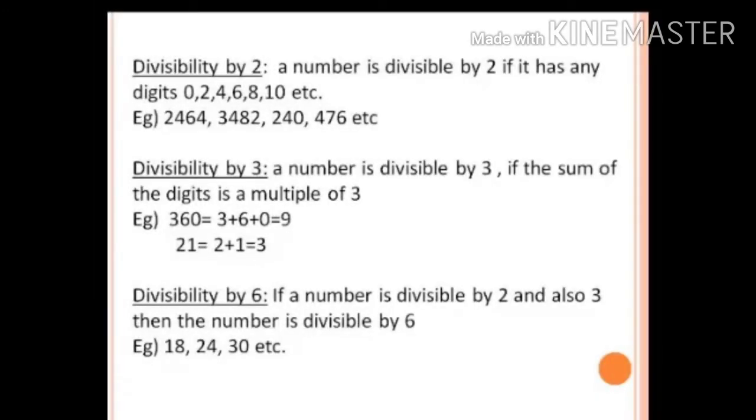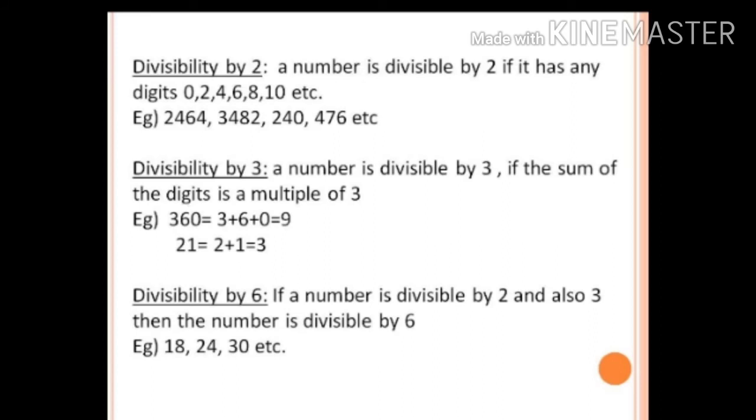Next, divisibility by 2. A number is divisible by 2 if it has digits like 2, 4, 6, 8, and also 0 in the ones place. So if the multiples of 2 are found in the ones place, all those numbers are divisible by 2.